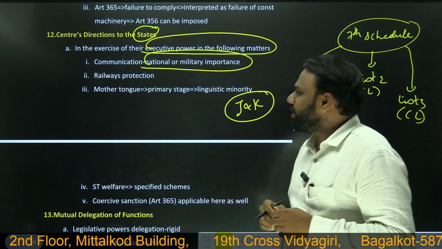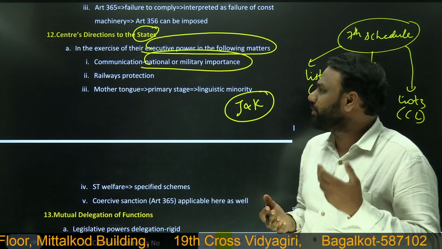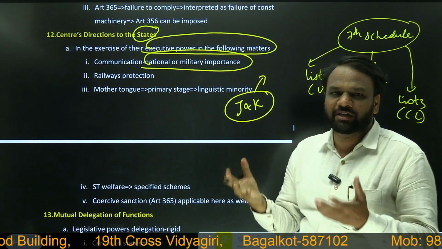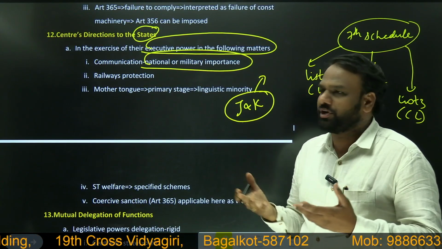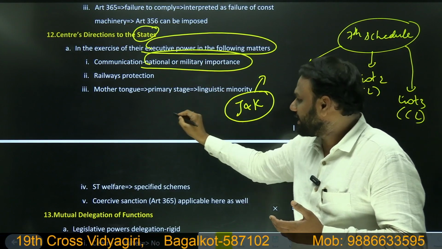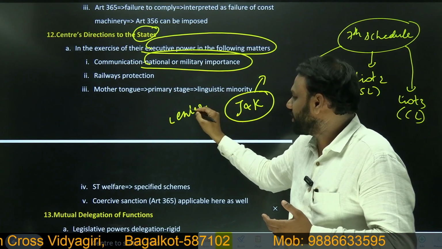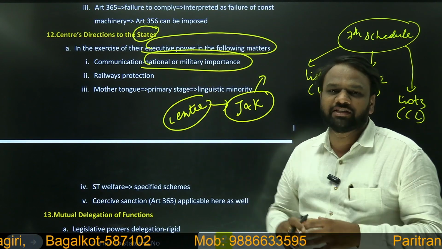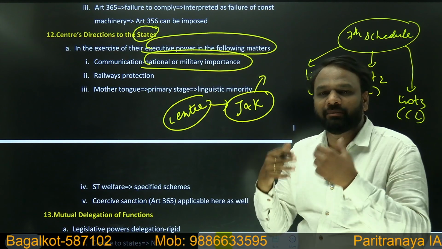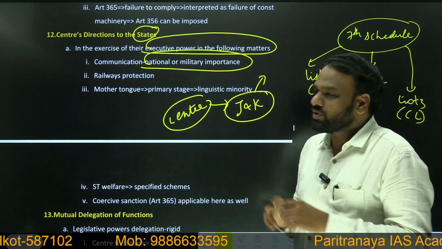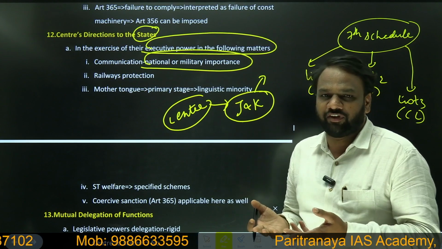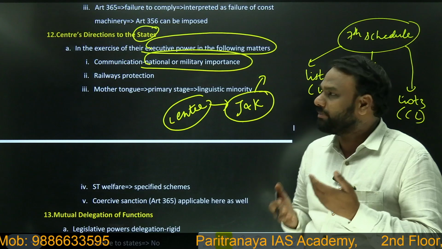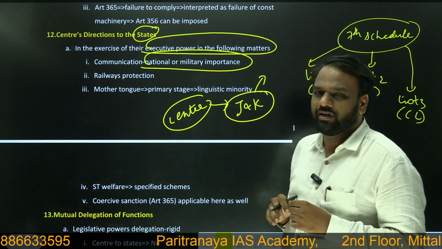So in Jammu and Kashmir, we will be having communication related infrastructure. For example, now our military will be using some towers for communication, some infrastructure for communication. So in that case, the center will give a direction to the Jammu and Kashmir government. What does it say? It says that you should safeguard the towers which are present in Jammu and Kashmir, because these towers are very much important for the military communication. So these towers are very much important for national safety. So protection of them is your responsibility. So such kind of directions can be given by the center to the states, okay.